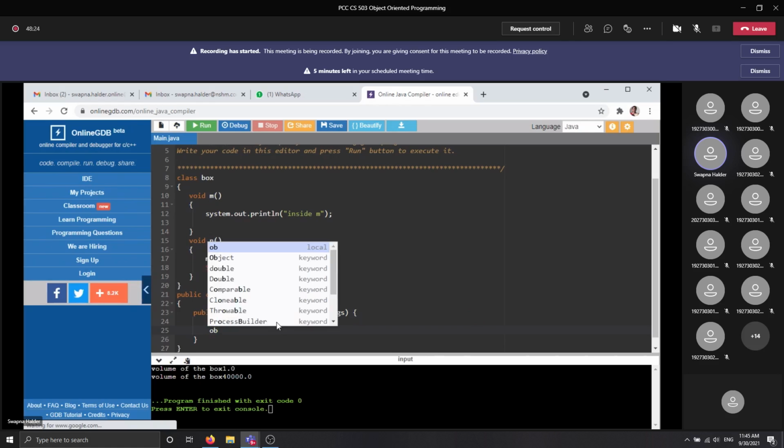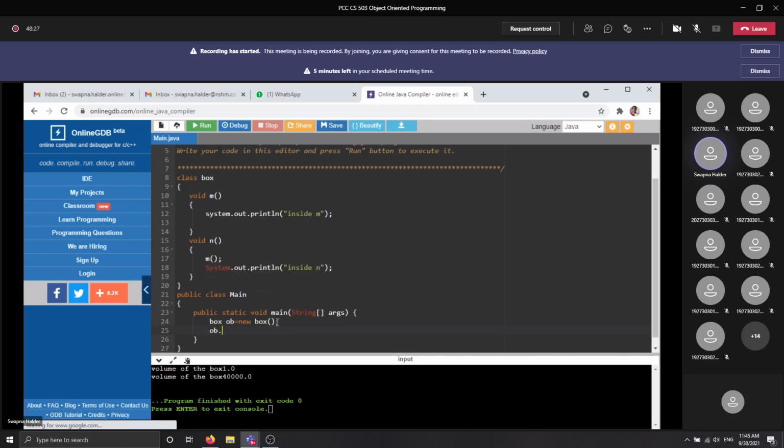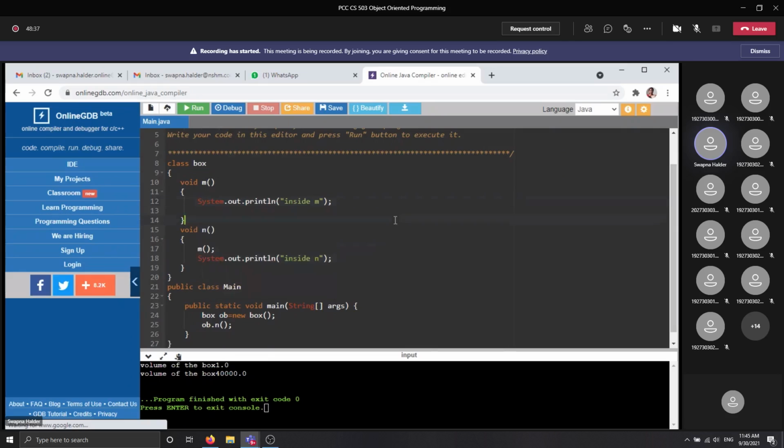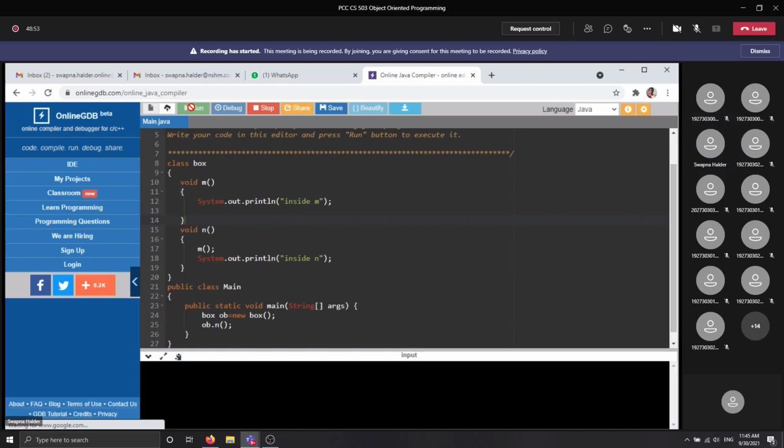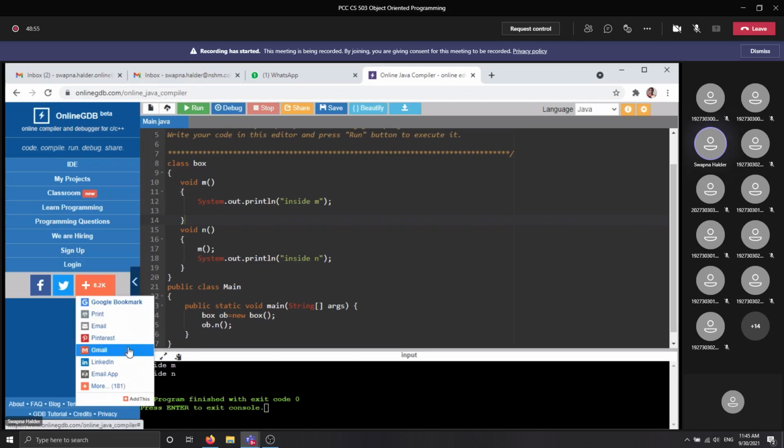So if we call ob.n, both the SOP statements will be executed, because inside n we are also calling m. Okay, so just run this program. Look what happened. Inside m and inside n. There is no problem with that.